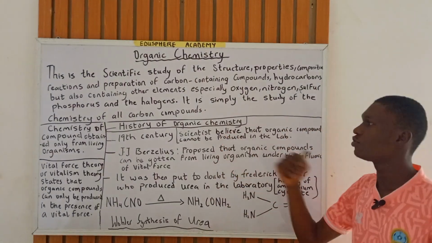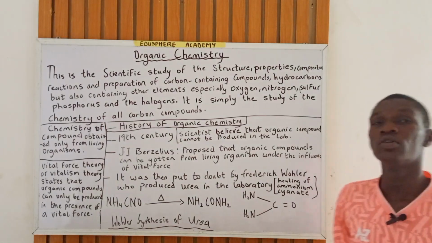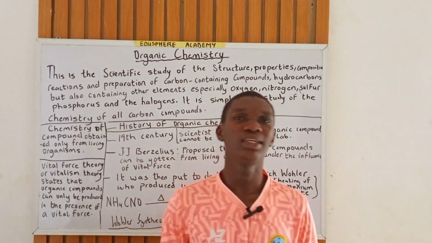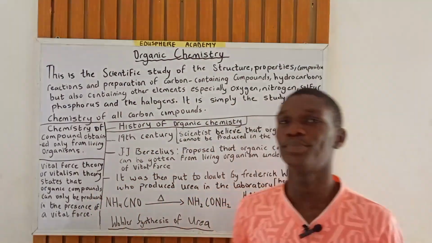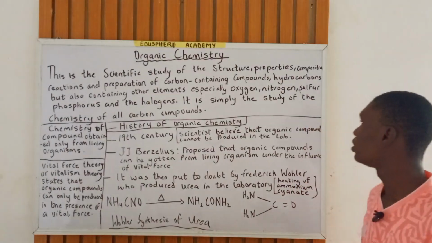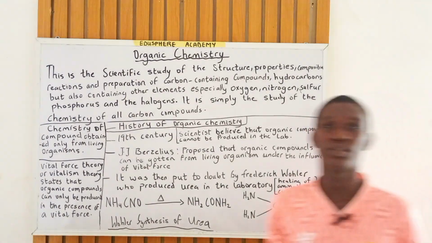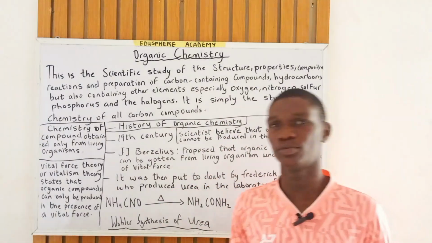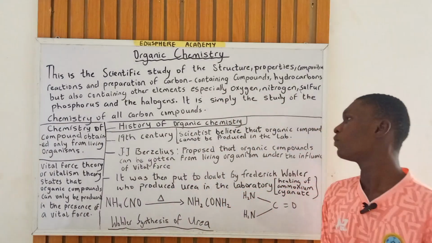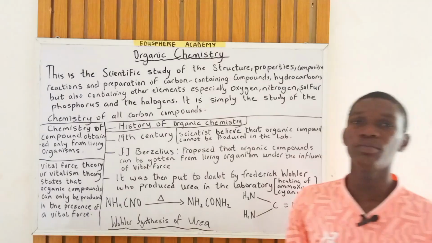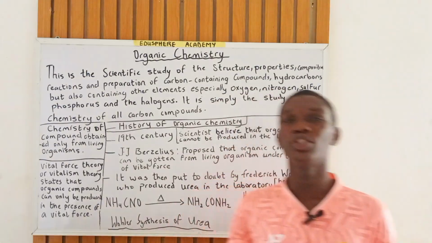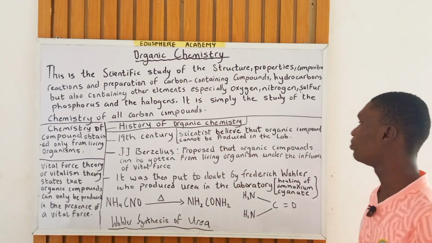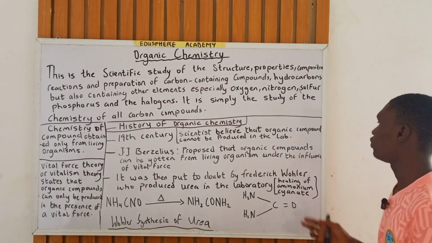So the history of organic chemistry can be traced as far back as what? The 19th century, where scientists believed that organic compounds cannot be produced in the what? In the laboratory. But then, here comes a man named J.J. Berzelius. J.J. Berzelius proposed that organic compounds can be gotten from living organisms under the influence of what?